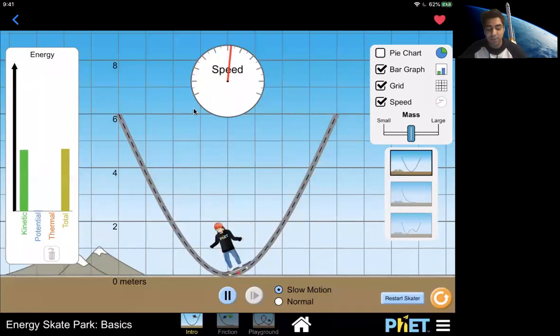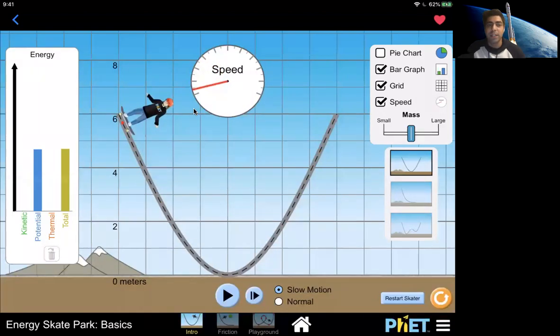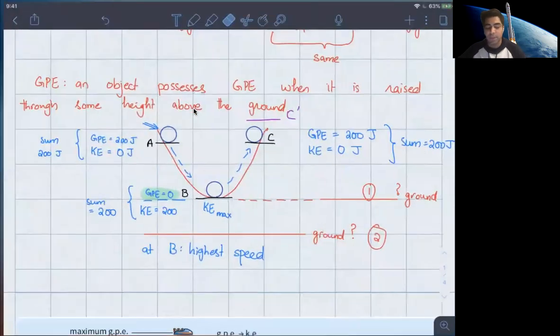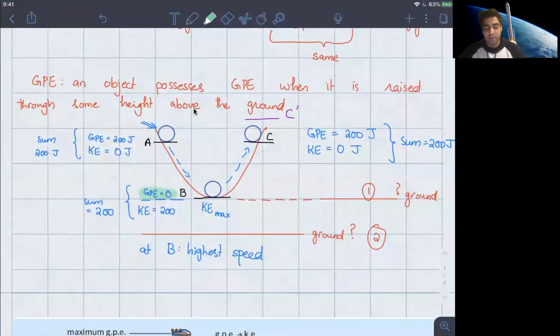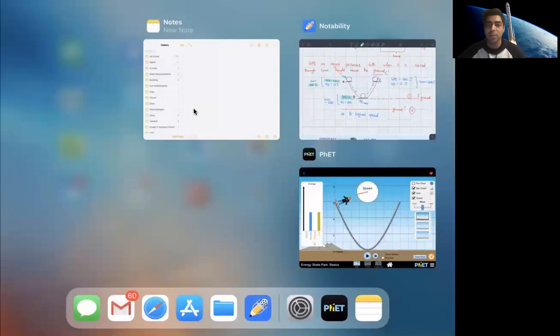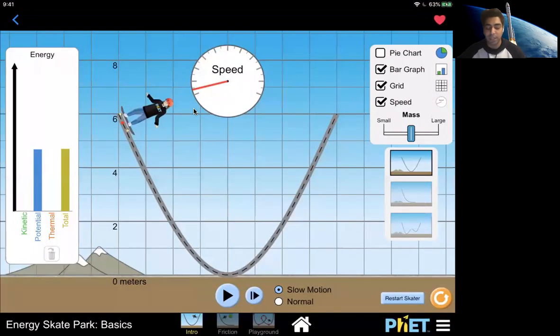Now, let me take it to slow motion, and I will pause it right here. At this point, if you look at the blue bar, it's showing you the potential energy. It is equal to the total energy, as we saw in the diagram. Gravitational potential energy is 200, and the total is also 200. That's exactly what this is showing you right here.